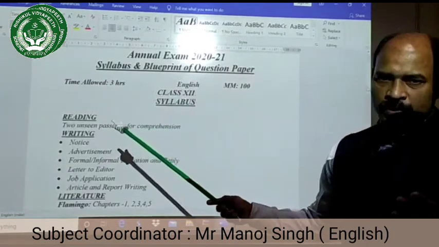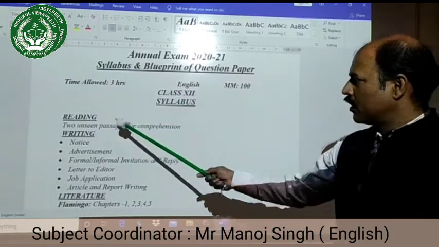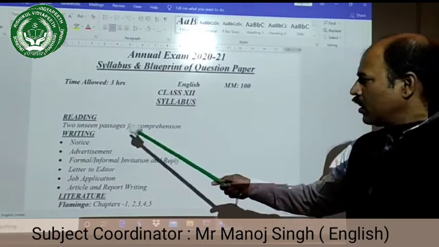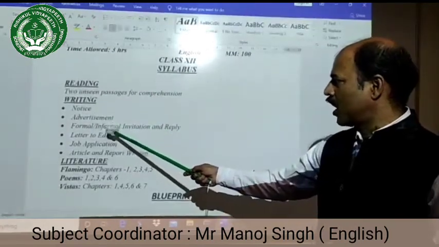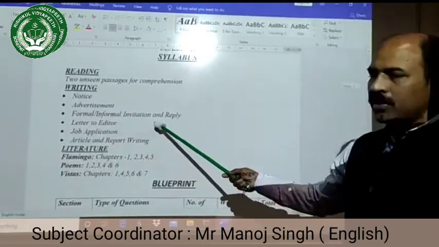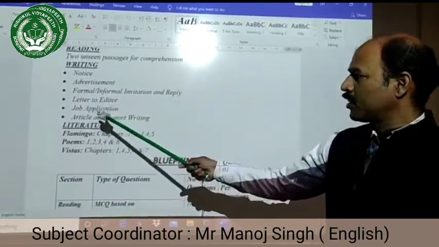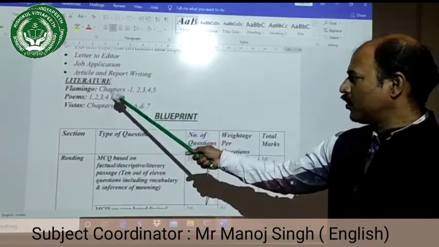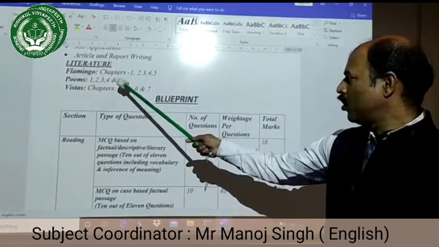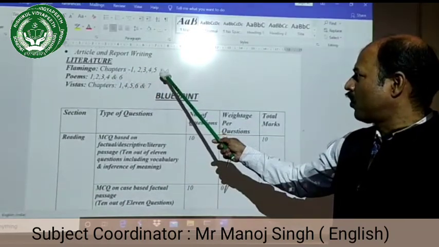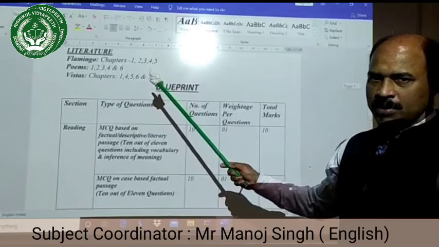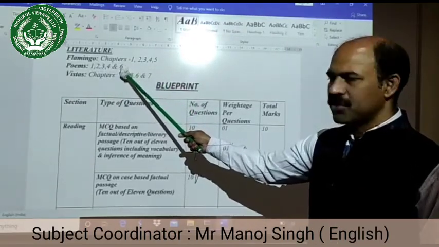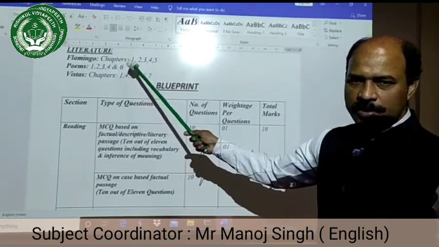You see, our paper is divided into 3 sections. Reading section contains 2 unseen passages for comprehension. Then in writing skill you have notice, advertisement, formal and informal invitation and reply, letter to editor, job application, article and report writing. In literature you have Flamingo, the book: chapters 1, 2, 3, 4, 5, 6, 7, 8 are deleted. Poems 1, 2, 3, 4 and 6. The 5th poem is deleted from the syllabus.